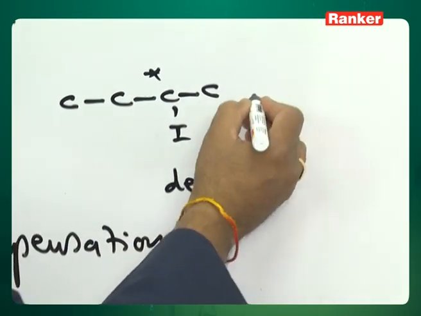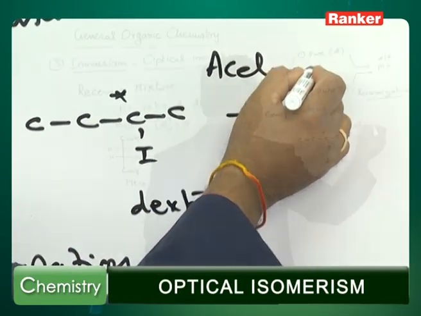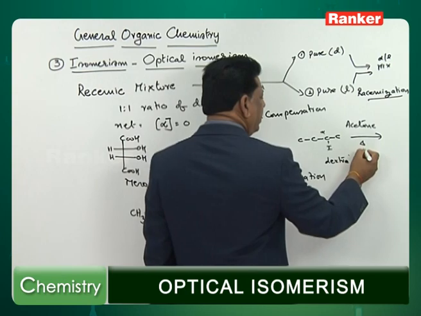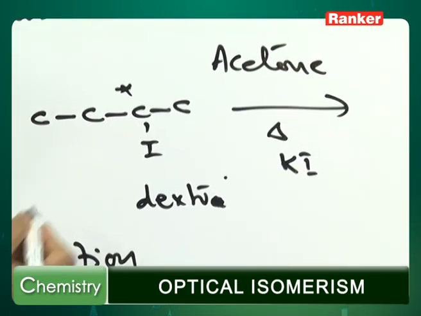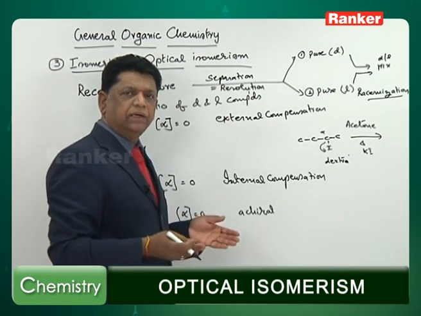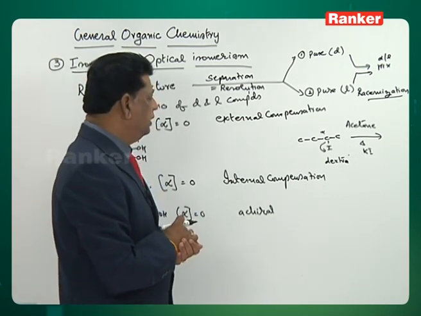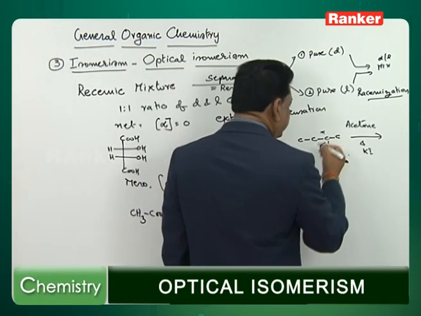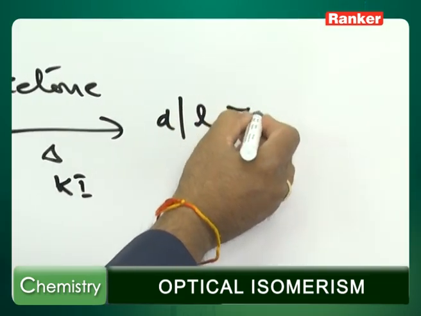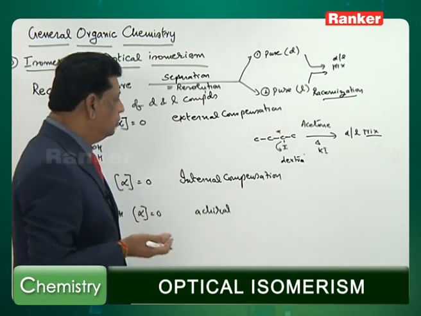This dextro compound, on heating with a solvent like acetone, actually that is enough to get racemization, but the question has taken potassium iodide also and then heated. The I minus will go out. It's an alkyl iodide, and the 2-iodine has a good leaving property, so it undergoes ionization and gives a carbocation. That results in the DL mixture. So the question says to write a good explanation or show the mechanism.